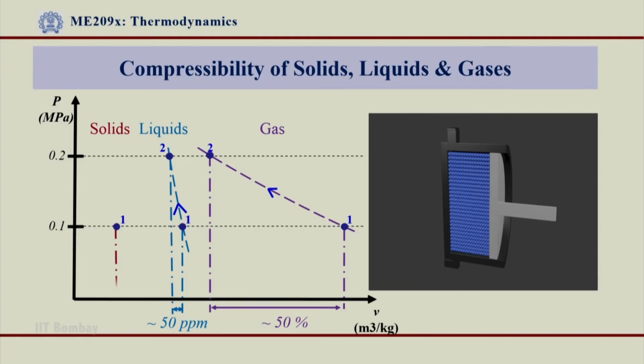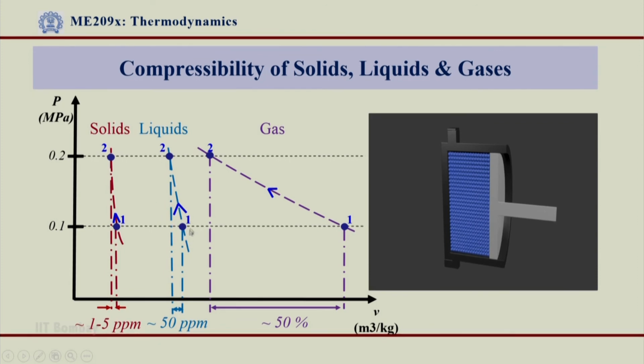Let us see it now on the graph. When I do the compression from 0.1 to 0.2, you can see that the change in volume is just 1 to 5 ppm. Over here it was 50 ppm, and over here it is 1 to 5 ppm. It means that solids and liquids are hardly compressible.